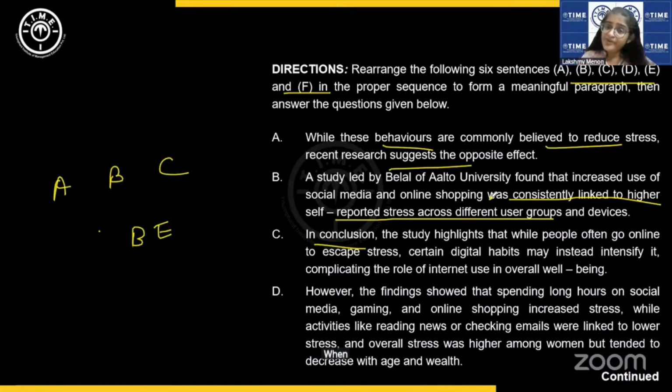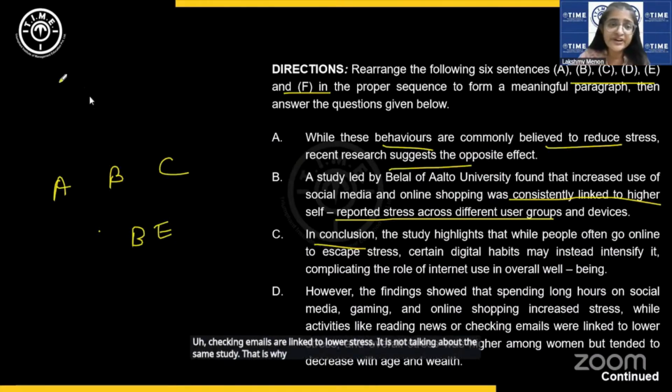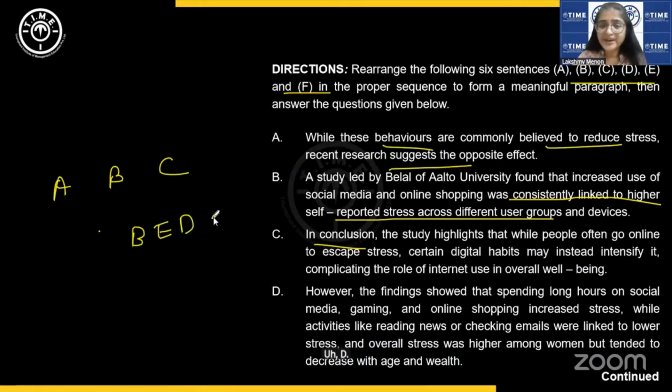When we say, however, the findings showed that social media, online shopping lead to stress, but reading news and checking emails are linked to lower stress, it is not talking about the same study. That is why we can infer that E comes between B and D. Okay, did you understand the logic? If not, let me know. C is still at the end, right? A is definitely not the starting sentence.